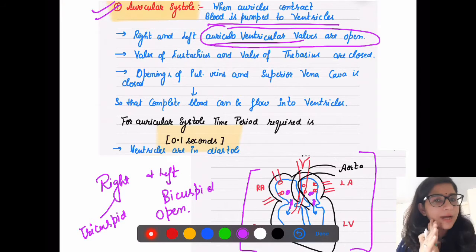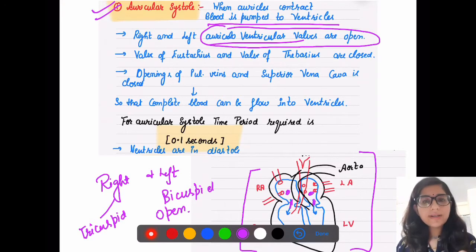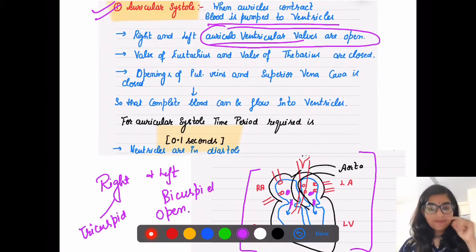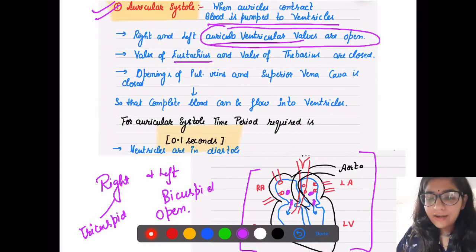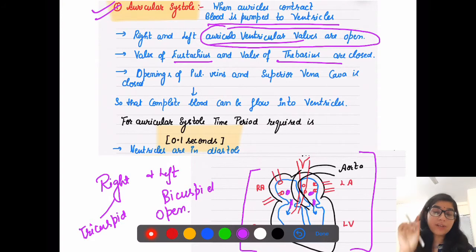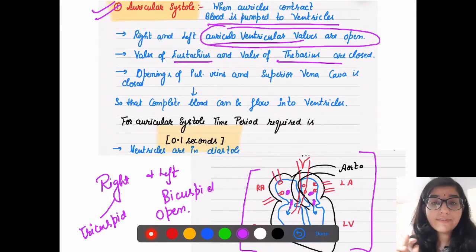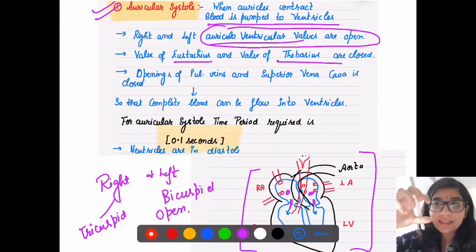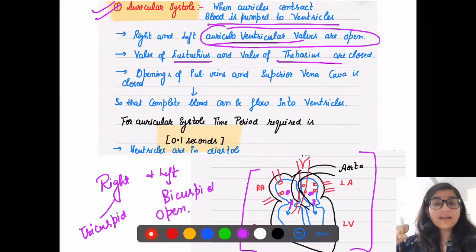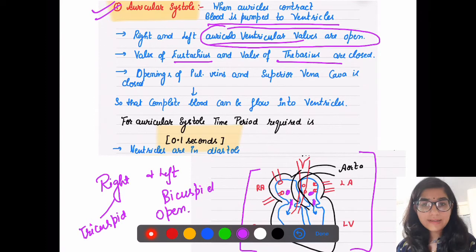Receive करने का काम यहाँ पे खत्म हो चुका है. Now auricles, they are contracting, they are not receiving. So the valve of Eustachius and valve of Sebaceous, they will be closed. So why will they be closed? क्योंकि अगर close नहीं होंगे तो there are chances कि when they are contracting, blood can flow back to your body parts. We don't want that condition, so they will be closed.